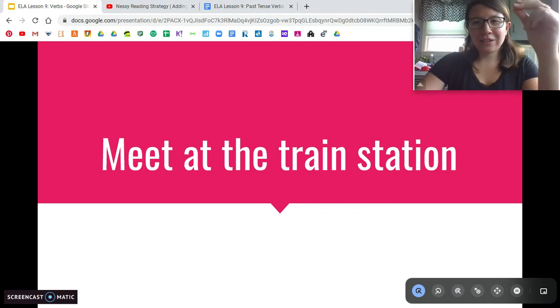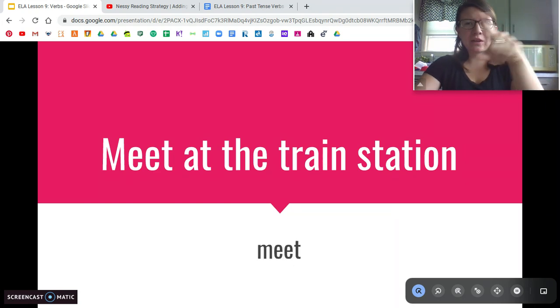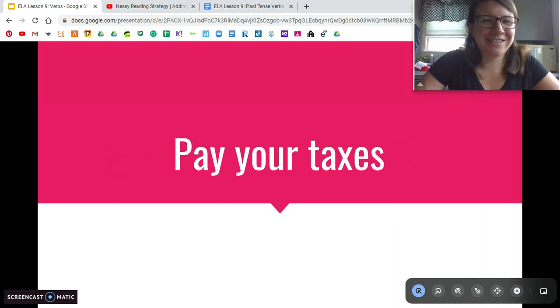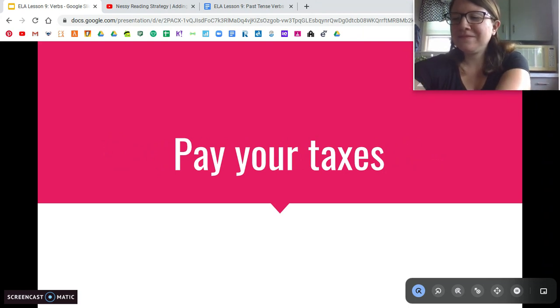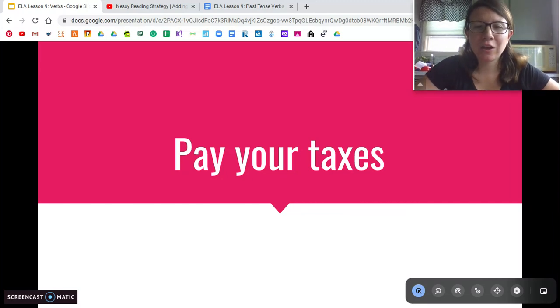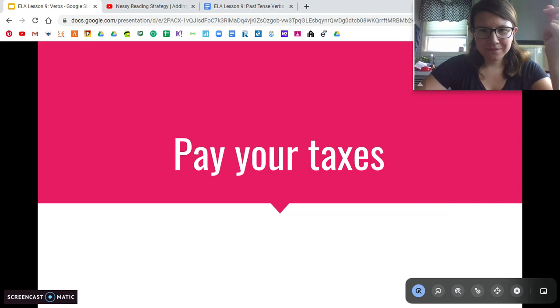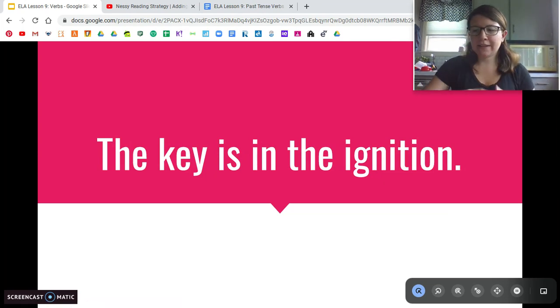Meet at the train station. The verb is? Meet. Very good. Who got the point? Good job. Try this one. It says, pay your taxes. The verb is? Pay. Very good. We're paying, action verb. Awesome. Try this one. Nice sentence here.